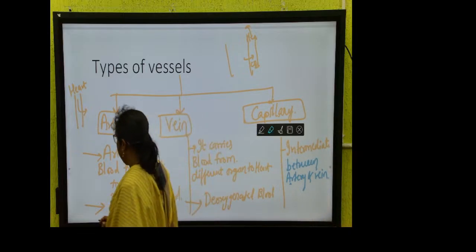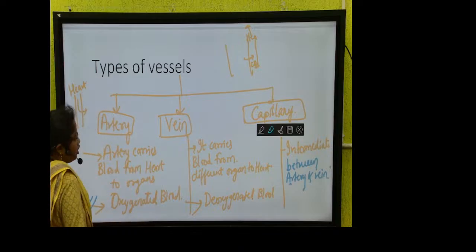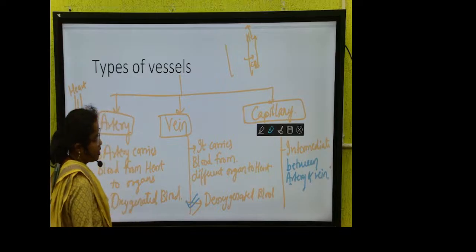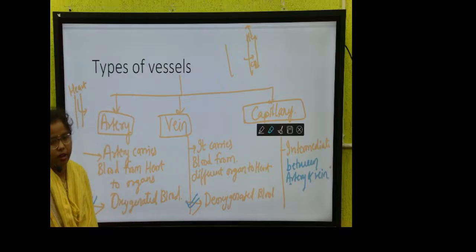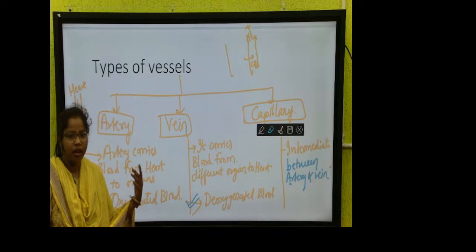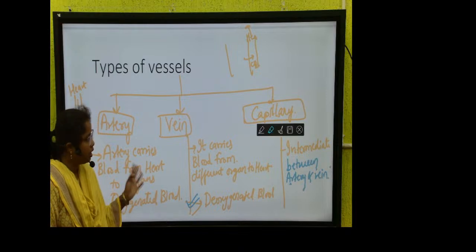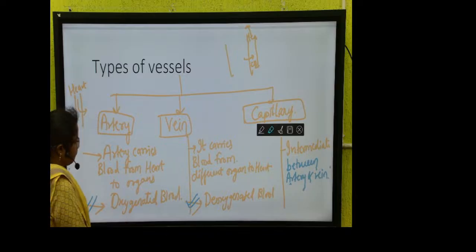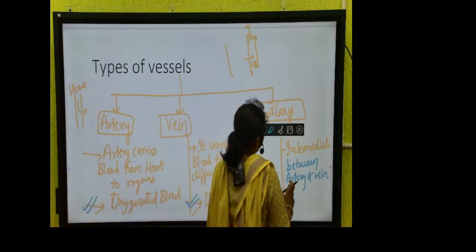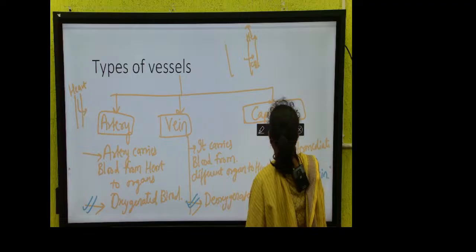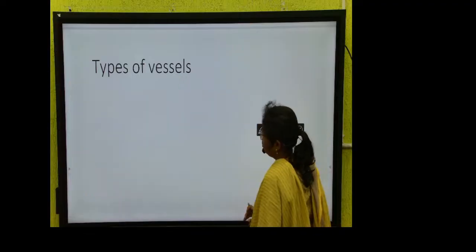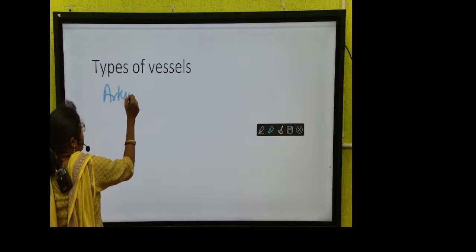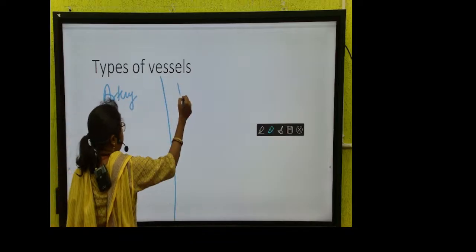Oxygenated blood is carried by artery. Deoxygenated blood is always carried by vein. But there is an exception, which is pulmonary artery and pulmonary vein. So I will tell you why this is an exception when we see the structure of the heart. Written? One more thing, artery and vein.